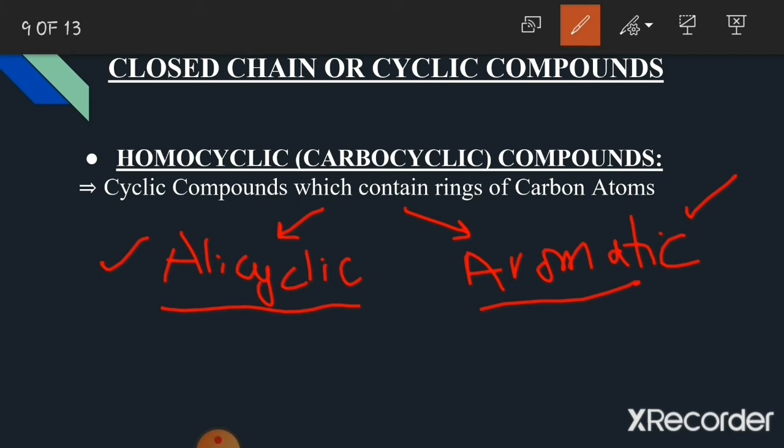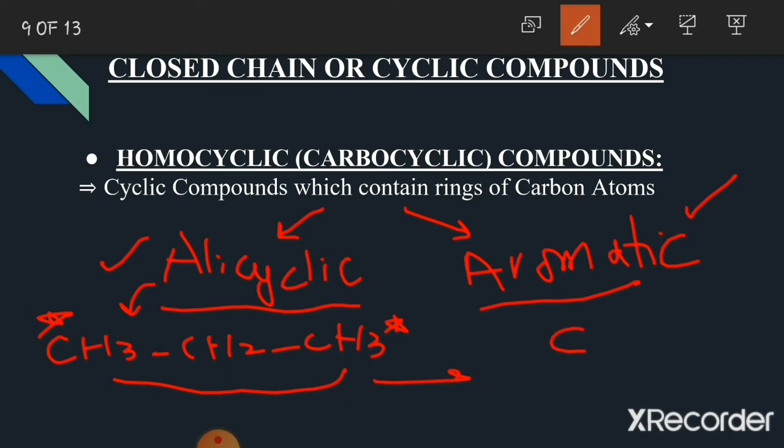Examples for the alicyclic compounds include cyclopropane. We know that the structure for propane is CH3, CH2, CH3. Now these two are the terminal carbon atoms. This is the straight chain structure for propane. Now if these two terminal carbon atoms are connected, then it is called cyclopropane.